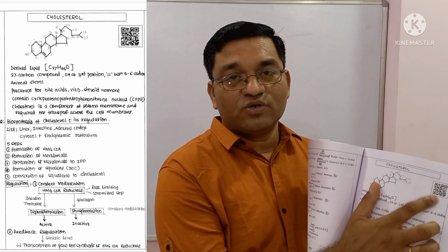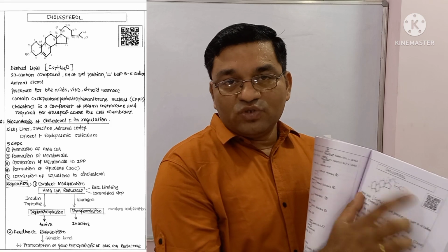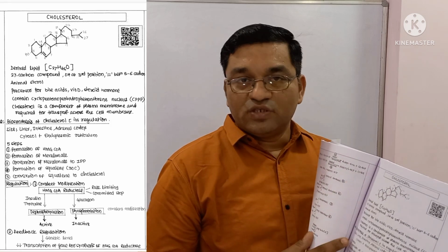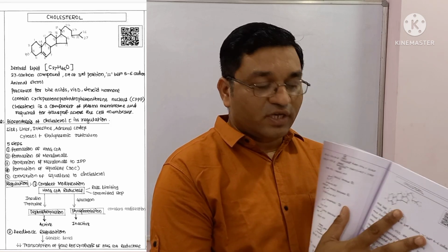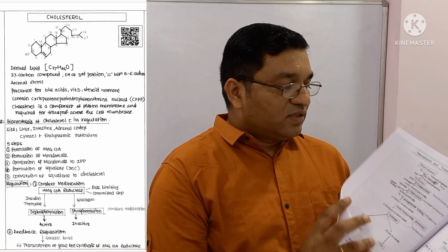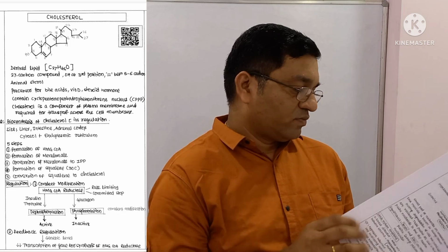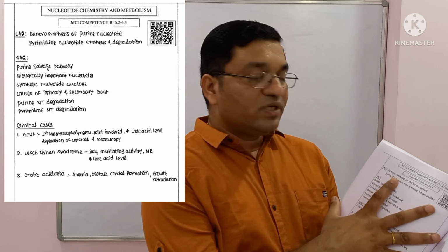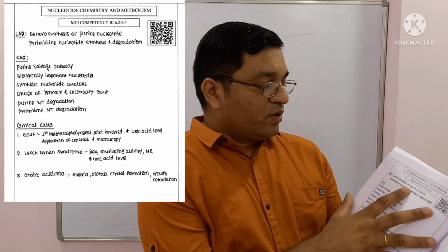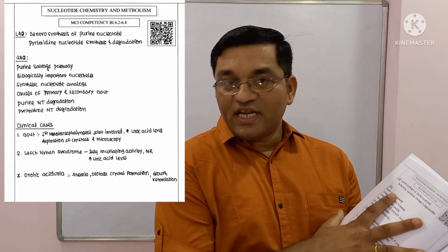So chapter wise there is a QR code. Suppose this is cholesterol; if you scan this QR code, you will be directed to the YouTube page with cholesterol metabolism and cholesterol synthesis. And in the starting of every chapter, suppose this is nucleotide chemistry and metabolism, the important LAQ is de novo synthesis of purine nucleotide and pyrimidine nucleotide.